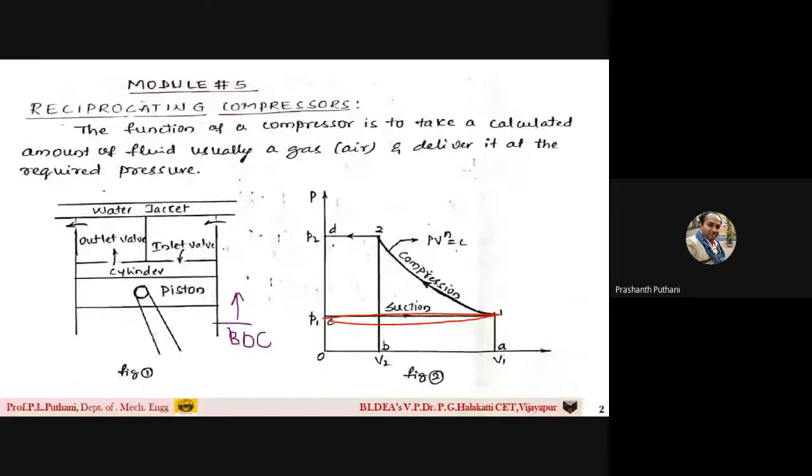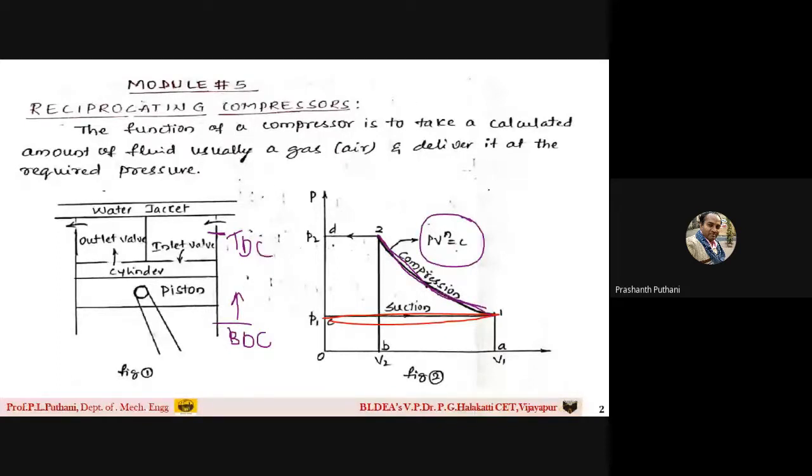As the piston travels from BDC to TDC position, you can see the air is being compressed. And by which process is this air compressed? It is compressed by polytropic process. Polytropically, the air is being compressed.